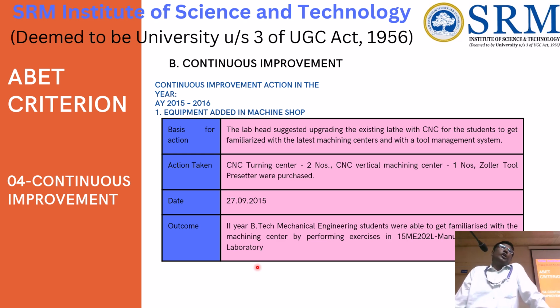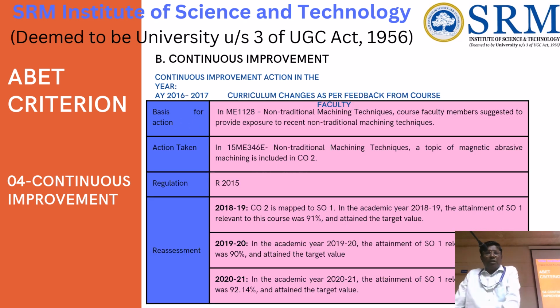So whatever we are doing, it should be there numerically, as well as physically that facility should be there, and this is for equipment. By changing the curriculum also we can give it, so this is the one for curriculum changes. So what are the changes in the curriculum, how it is done, the basis of action, what feedback faculty has given, and what action you have taken, which regulation we have incorporated.